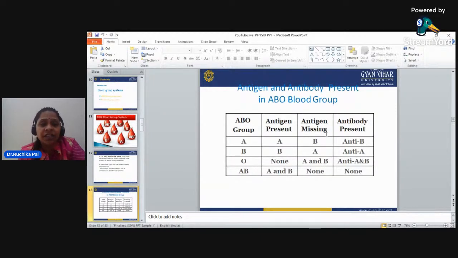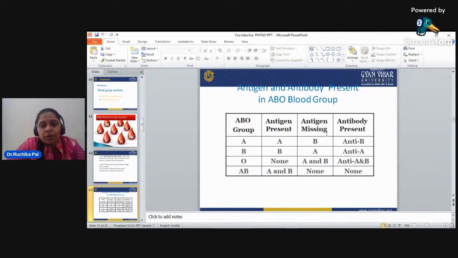Now, what things are present in our body? These are the antigens and antibodies present in the ABO blood group. In the A blood group, antigen A is present, antigen B is missing, and anti-B antibody is present. This is only a tabular form in which I have told you about the antigens and antibodies, but this will be discussed properly in our chapters in class.